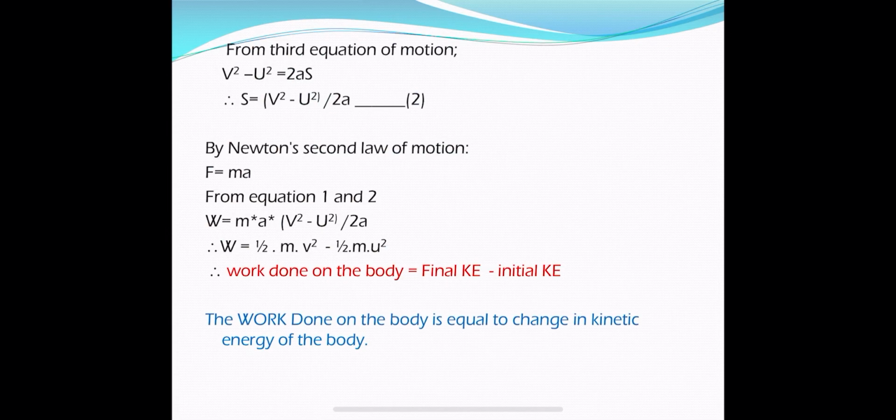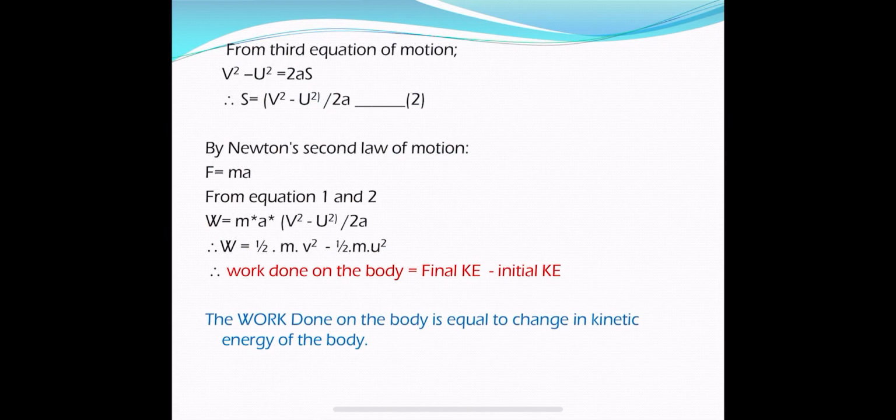And by Newton's second law of motion, F is equal to ma. So from equations 1 and 2 we can write work done is equal to Fs, where F is ma and s is v square minus u square by 2a. From that we can write W is equal to half mv square minus half mu square. Here v is the final velocity and u is the initial velocity.